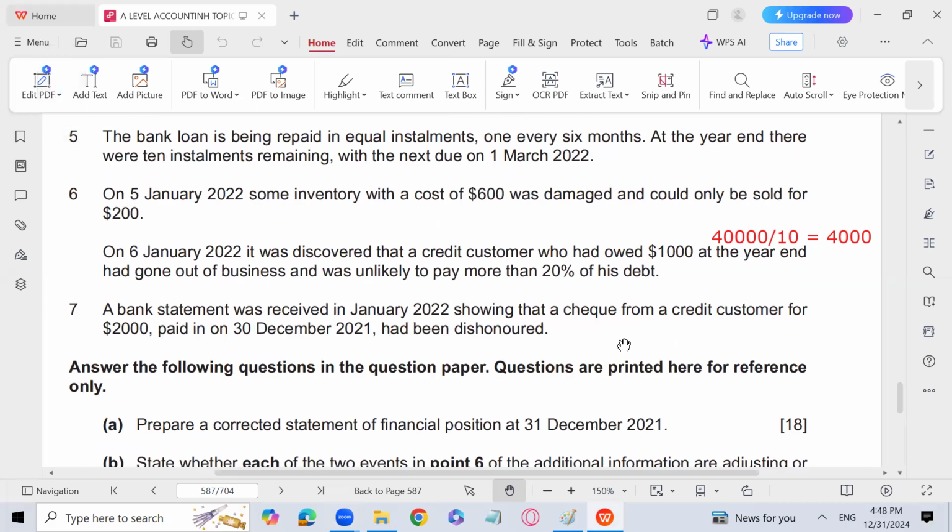Yes, you are right. Now let me discuss with you. Probable or not probable is basically treated in IAS 37. That is for provisions, reserves, and contingent liabilities. That is not for adjusting and non-adjusting events, right? So it has nothing to do with probable, right?